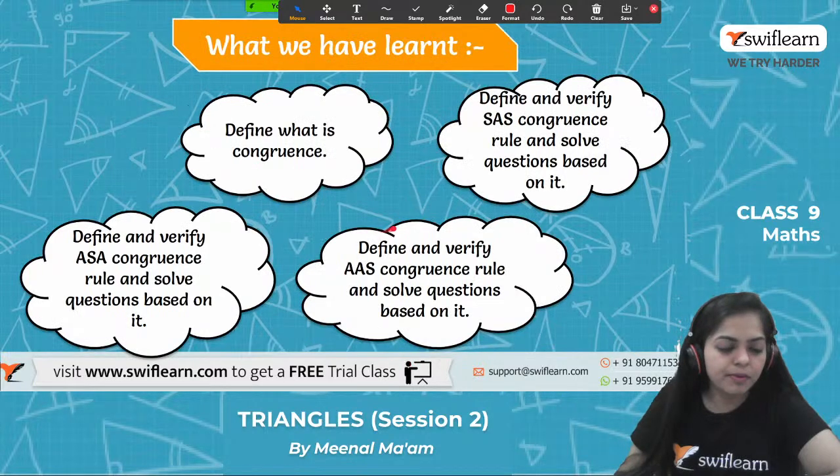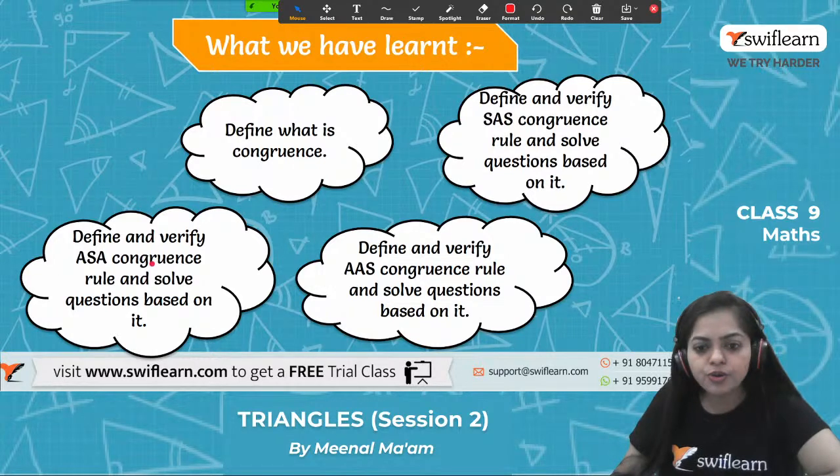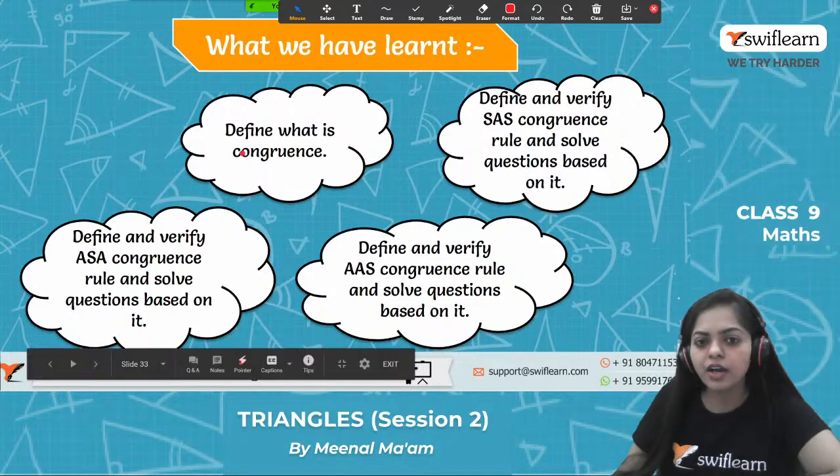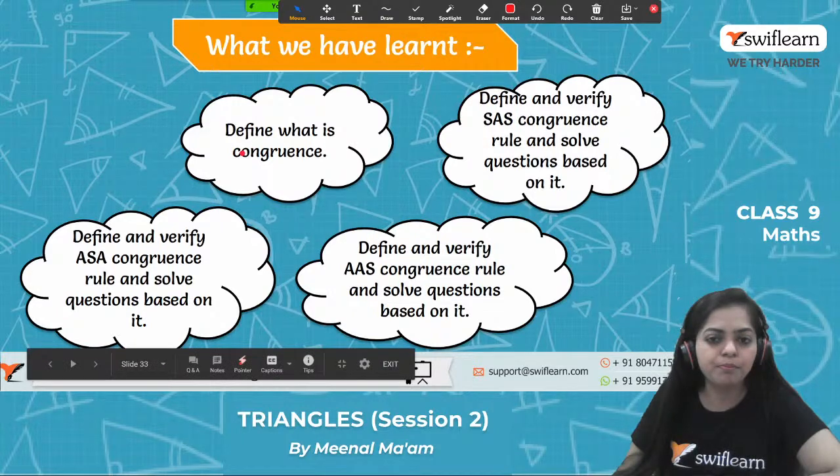Now let's move on to what we have learned today. हमने क्या क्या पढ़ा? So what we have learned today, we have defined what is congruence. We have defined SSS congruence rule, we have defined SAS congruence rule, and we have solved the questions based on it. Yes, so this is the objective of today's class. ये हमने सारे concepts को आज complete किया. We have learned all these concepts in today's class.